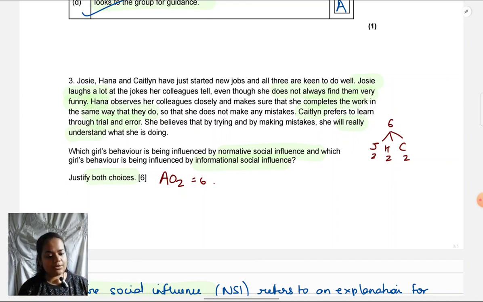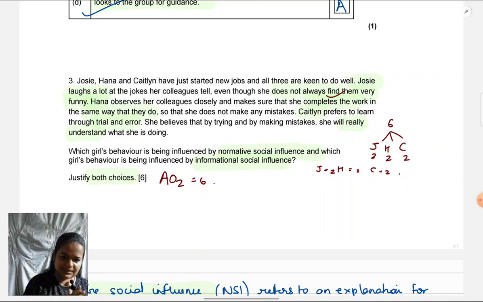So what you have to think in your mind is, to explain Josie's behavior, I need to give 2 points, Hannah's behavior is 2 points, and Caitlin's behavior is 2 points. So I have to first decide, let me look at what Josie is doing. Okay, which one is applicable, NSI or ISI? So first I need to say, okay, this one is applicable to Josie, then explain why. Same thing for Hannah. Okay, what is she doing, what's applicable to her, why? So I have to structure it in that way. Josie, identify which is applicable, explain why it's applicable. Hannah, identify which is applicable, why it's applicable. Same thing for Caitlin. So I just have to repeat the same process thrice.